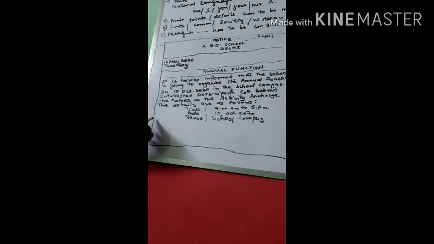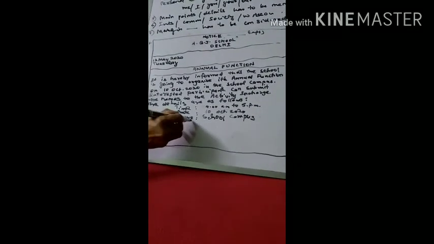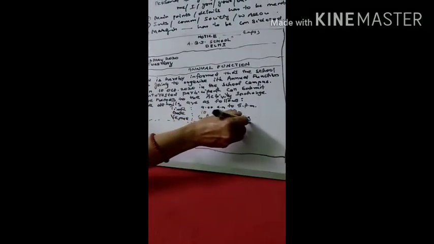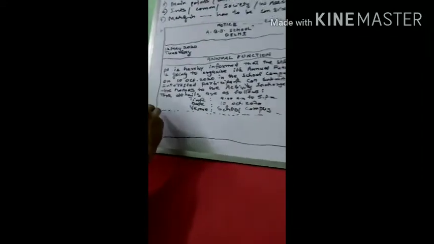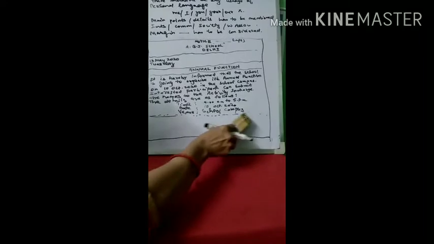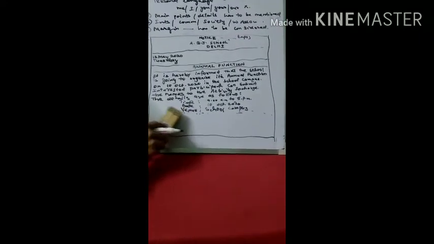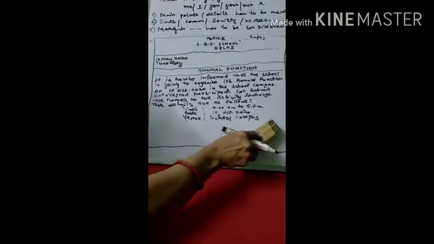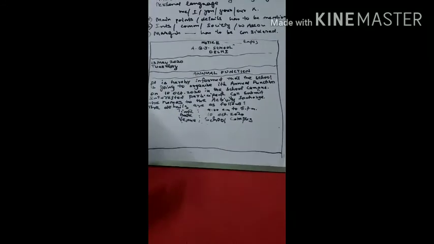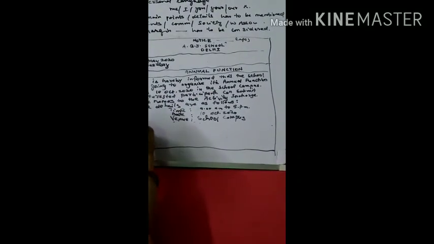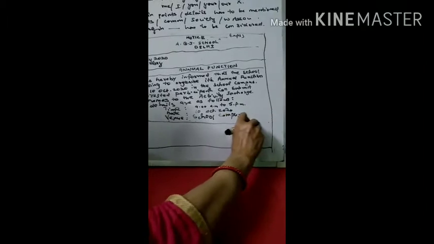After this, you have to leave one line so that nothing is congested. In your notebooks you all have lines, so in that way I am discussing. You can leave a line here.